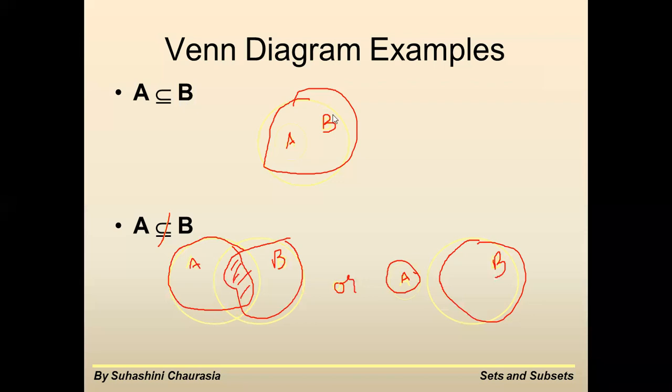Here A is a subset of B because A is contained within B. A जो है वो B के अंदर contain कर रहा है. It's like this. कैसा भी हो सकता है, जैसे ये एक सर्कल है, इसके अंदर A के कुछ एलिमेंट्स हैं और ये B जो है that is the bigger set. This is A, the smaller one. So now this is A is a subset of B. A जो है वो B के अंदर है. Then it is called a subset. तो B जो set है वो बड़ा set है और A जो है वो छोटा वाला set है. Okay. So now I am stopping the presentation.